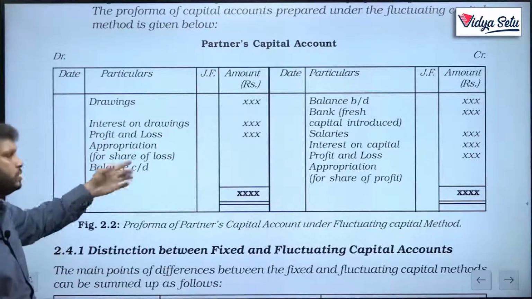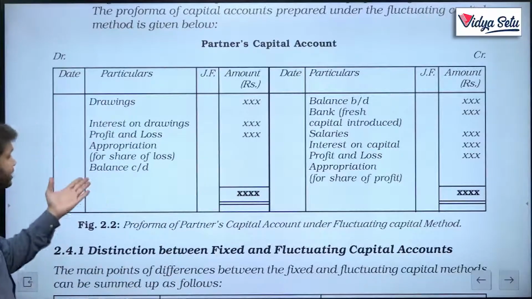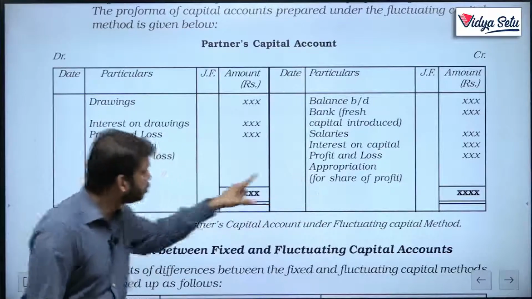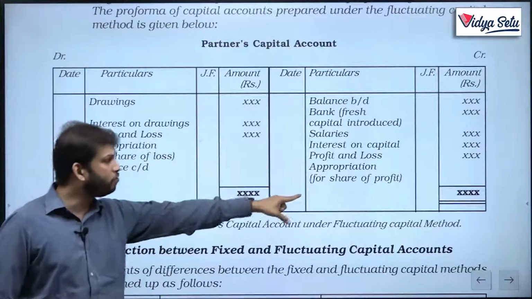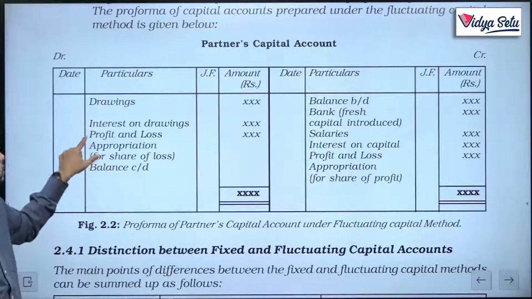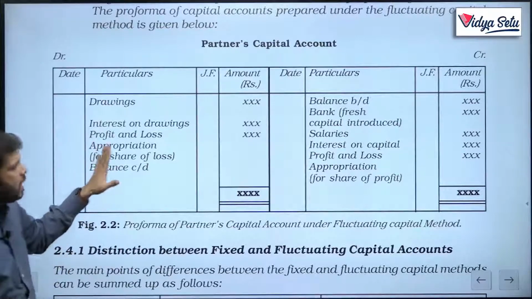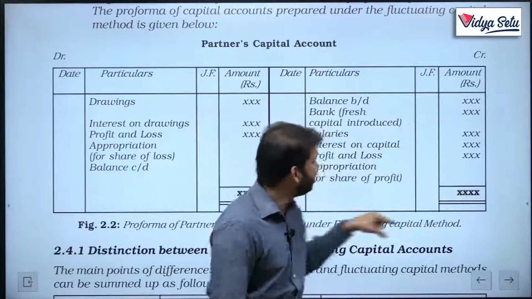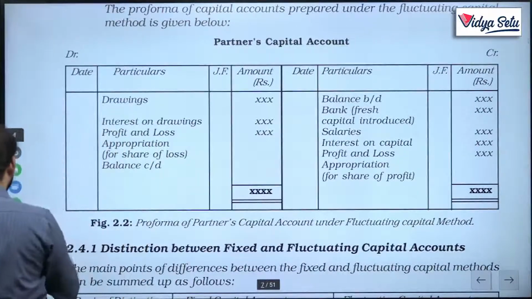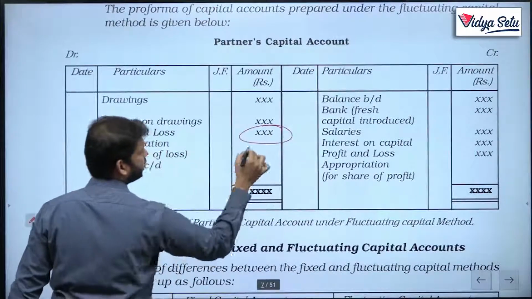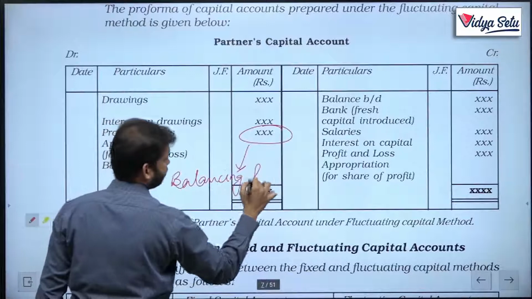Or if there are losses. It's not a certainty that profit will always happen. There can be a chance that loss happens. So either profit or loss. It cannot be profit and loss. Either profit will be there or loss will be there. So if loss is there, it comes by transfer to the P&L appropriation account. If we do all the calculation, this plus all this minus all this, this generally is our closing balancing figure.